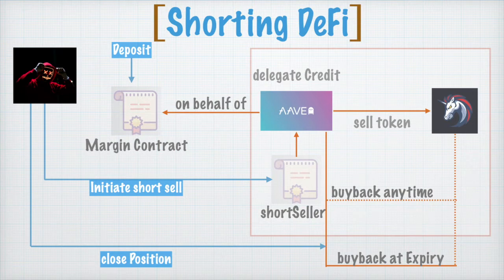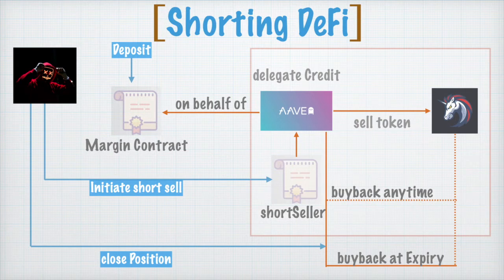The trader on the left tries to initiate a short sell. So he thinks, for example, that wrapped ETH price will go down. The short seller contract then borrows the wrapped ETH tokens on behalf of the margin contract, and it immediately sells the token, or shorts it, in 1inch, for example. In this case, the 1inch API was used and a mainnet fork was done.